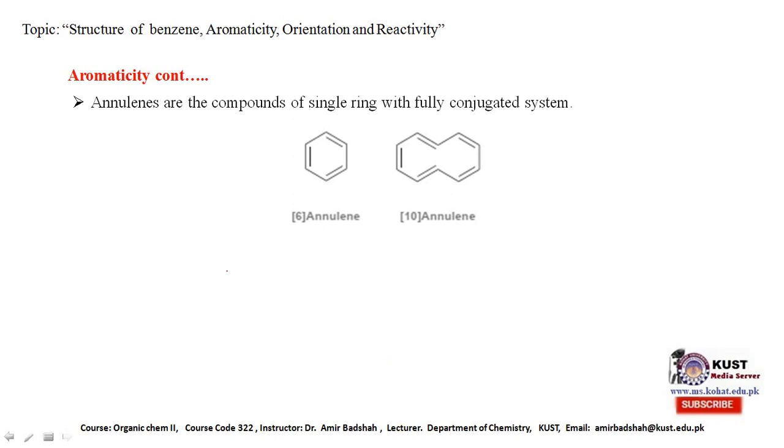We know that annulenes actually are compounds which have a single ring and are fully conjugated. This is a single ring, this is also a single ring, and they are fully conjugated. For example, benzene is called [6]annulene, where this 6 represents the number of carbon atoms in the ring. Here it is also in the form of a ring, and this 10 represents the number of carbon atoms present in this ring.